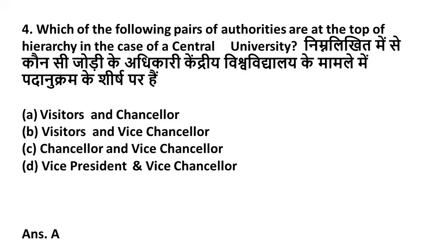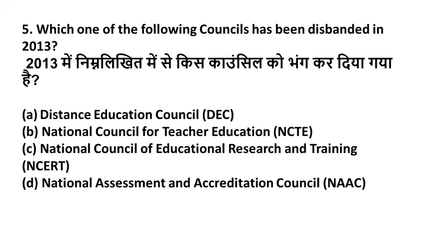Now the next question is, which one of the following councils has been disbanded in 2013? Friends, options are option A, Distance Education Council, DEC, option B, National Council for Teacher Education, NCTE, option C, National Council of Educational Research and Training, NCERT, option D, National Assessment and Accreditation Council, NAAC.